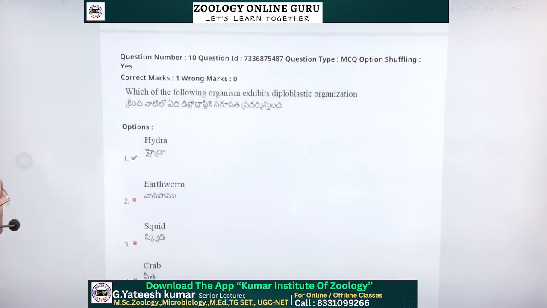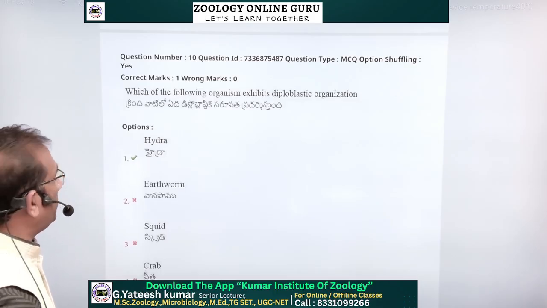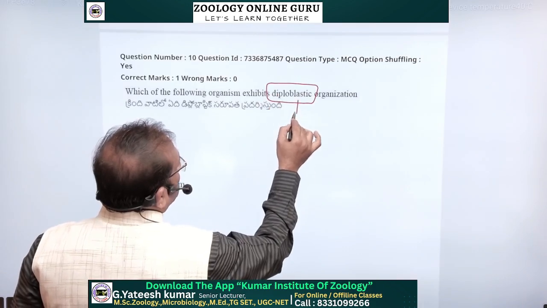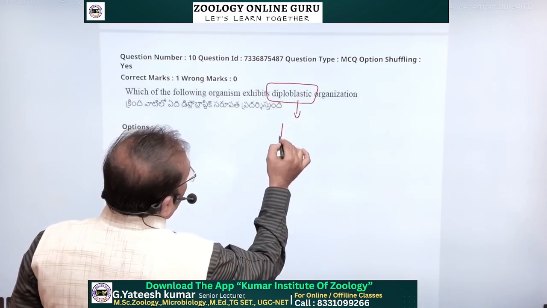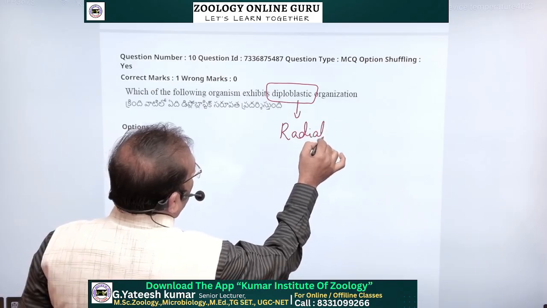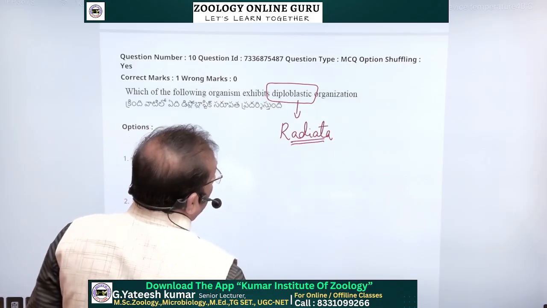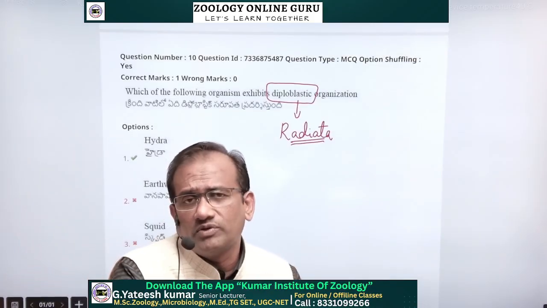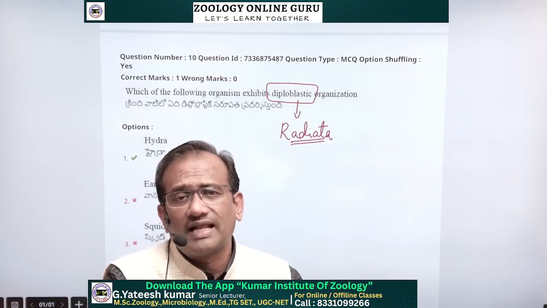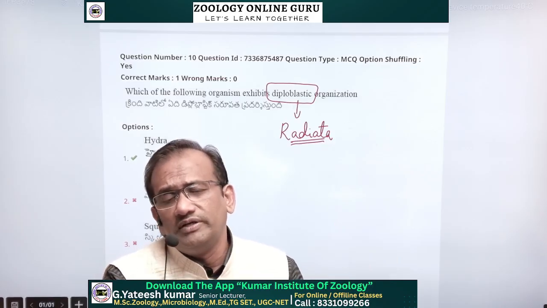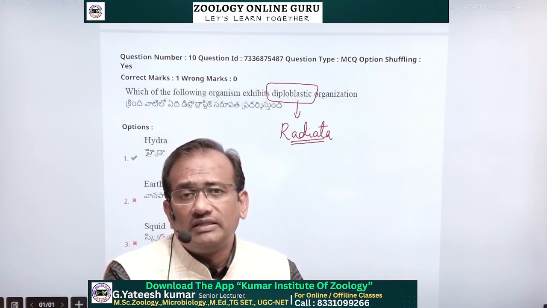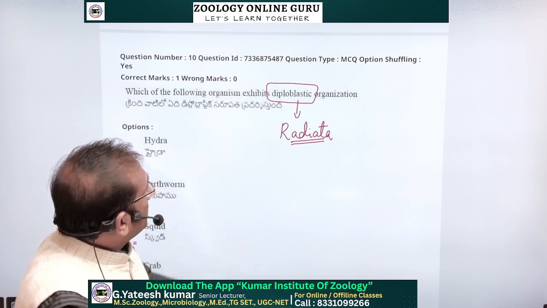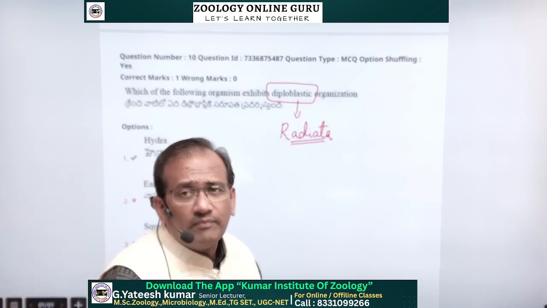Which of the following organisms exhibits a diploblastic organization? Diploblastic means they are also known as Radiata animals. In the starting of zoology, the basics of zoology, we discussed this enormously, the total information about the classification of kingdom Metazoa. We discussed it elaborately, and that is present in the Kumar Institute of Zoology app. We can go through that app and see the total information about the classification of kingdom Animalia.